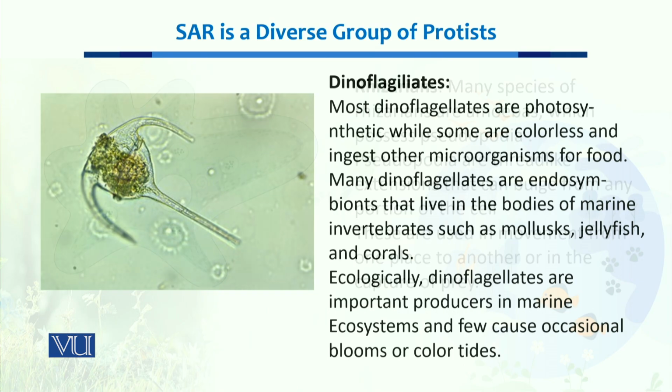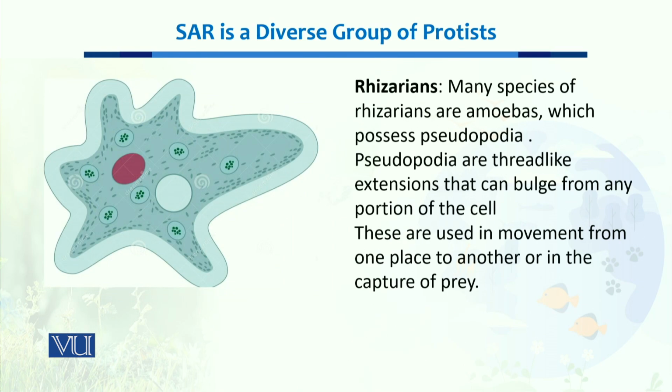Now, when we talk about the rhizarian group, these rhizarians are actually amoebas which possess pseudopodia. Pseudopodia, we have talked about that they are false feet, which means that they are not actual locomotory organs, but their cell membrane can protrude or bulge outward in the direction wherever they want to move. So these are thread-like extensions that can bulge from any portion of the cell, and they are used for movement from one place to another.